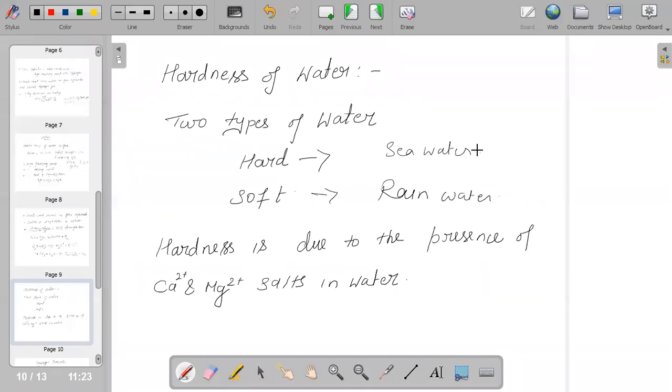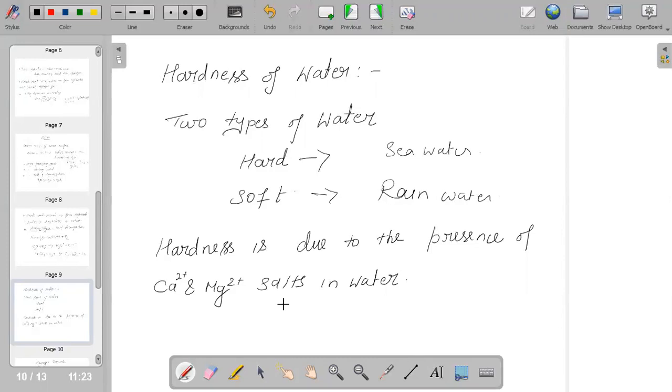And why do we say water is of different types? Because if we find the presence of calcium and magnesium, that is Ca2 plus and Mg2 plus, we say that the water is hard. The water with these salts, calcium and magnesium, we consider to be hard water.